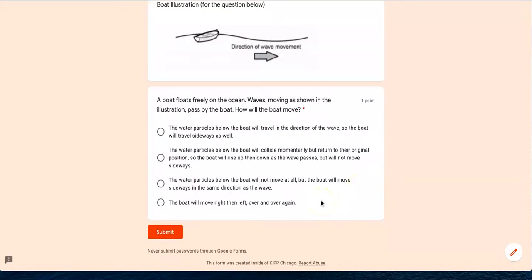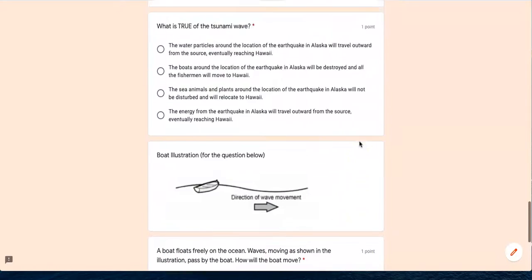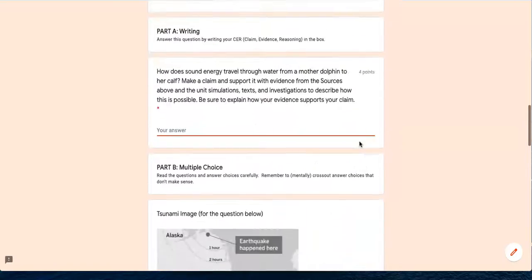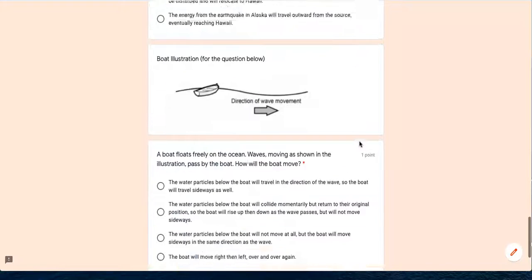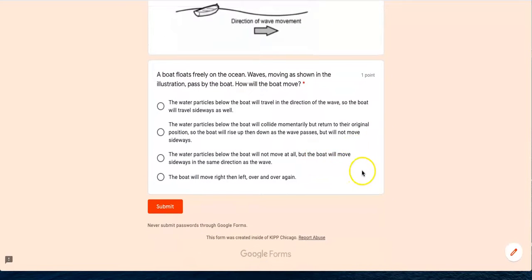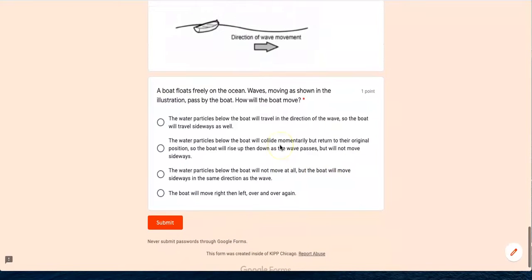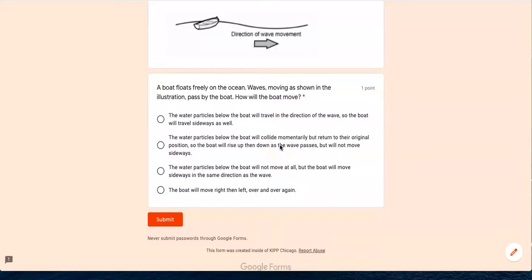Please do not just go through the assessment very quickly. Please do not just start answering anything just so you can get to the next assignment or the next activity of the day. I really want you to take this seriously because I really want you to be proud of your grades. And I really want to be able to shout you out on Friday for getting a really good score on your assessment.